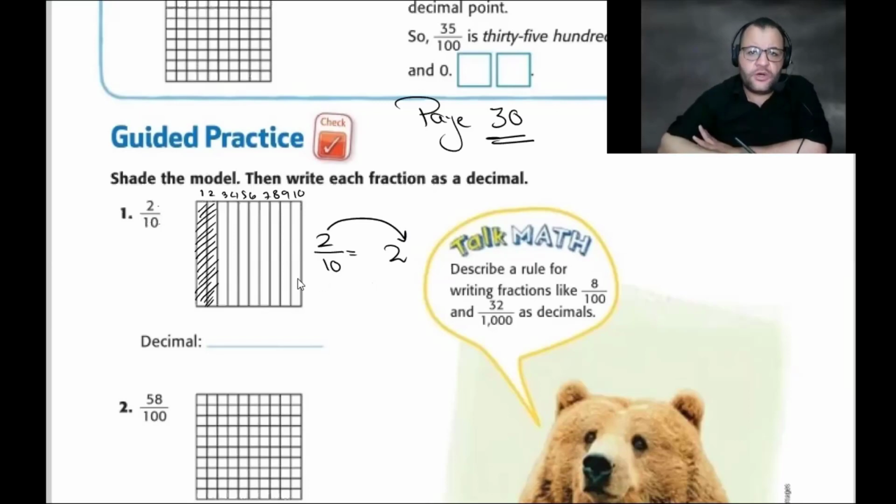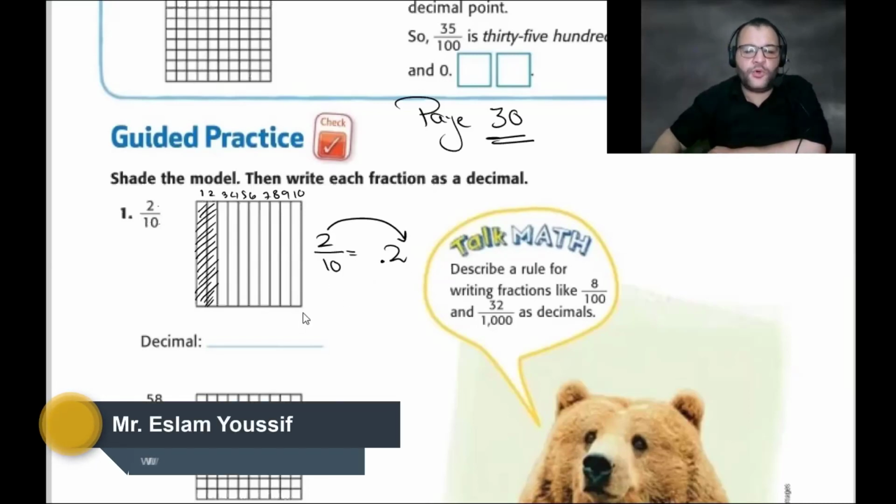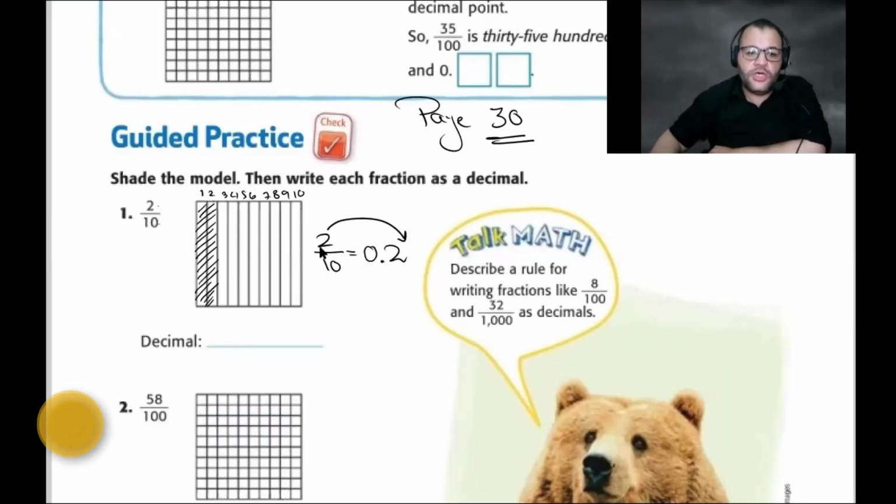How many zeros do we have down there? We have only 1 zero. So we start counting from the right, and we put 1 point, which is the decimal point. There is nothing before the decimal, so we put 0. So 2 over 10 is read as a decimal as 0.2, or 2 tenths.